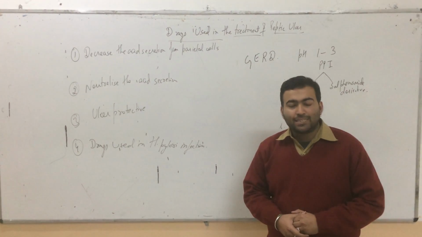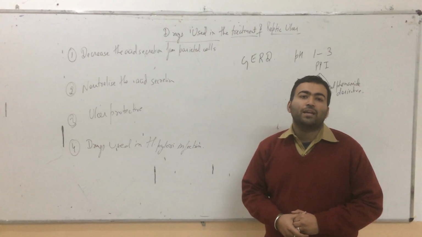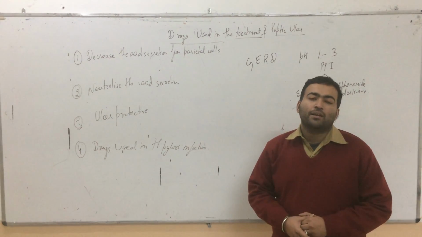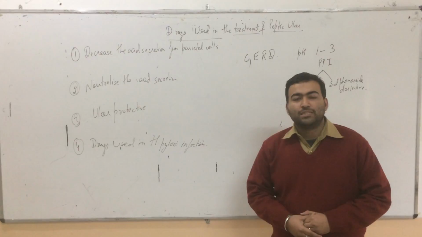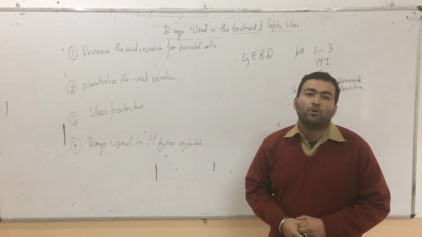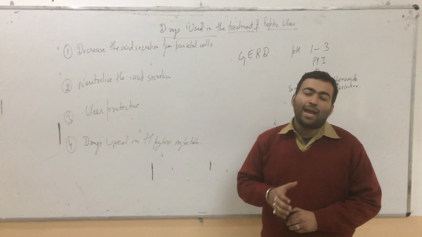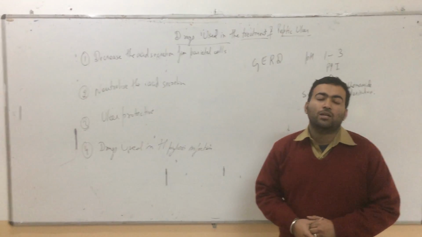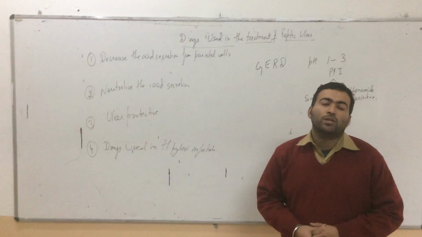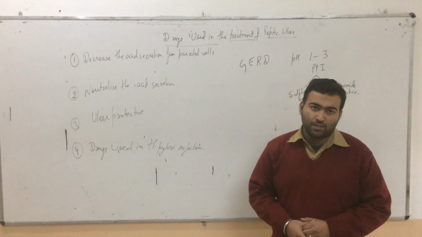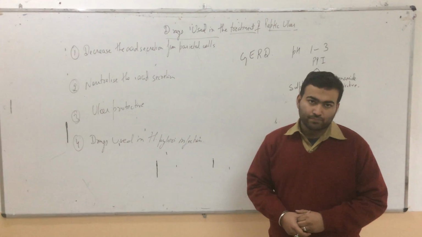The drug is widely acceptable in the market, but there is one indication for this drug, that the drug should be taken on an empty stomach only. Because on an empty stomach, the pH is around 1 to 4. And only at this pH, the drug is broken down into its active unit. The drug is widely acceptable in Zollinger-Ellison syndrome, peptic ulcer, esophageal ulcer, and GERD.